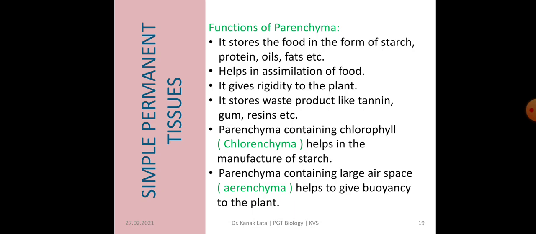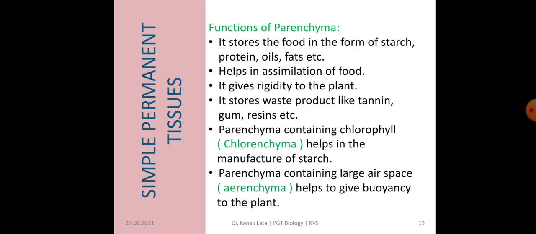Now, what are the functions of parenchyma? Parenchyma helps in storing food in the form of starch, protein, oils and fats. And they also help in synthesis or assimilation of foods. It also provides rigidity to the plant and helps in storing waste products like tannin, gums and resins.